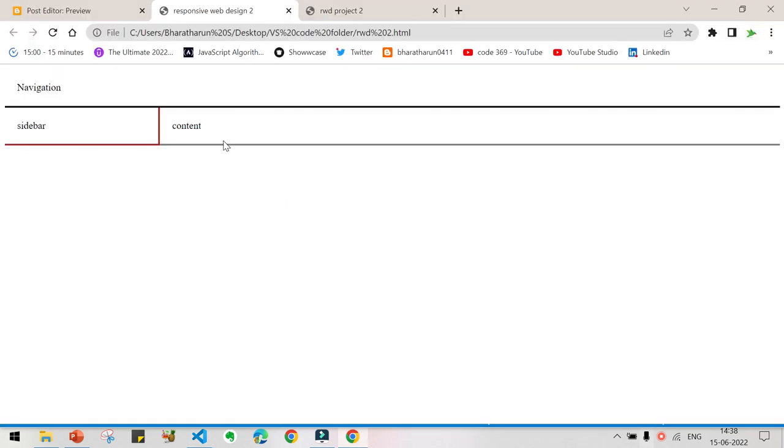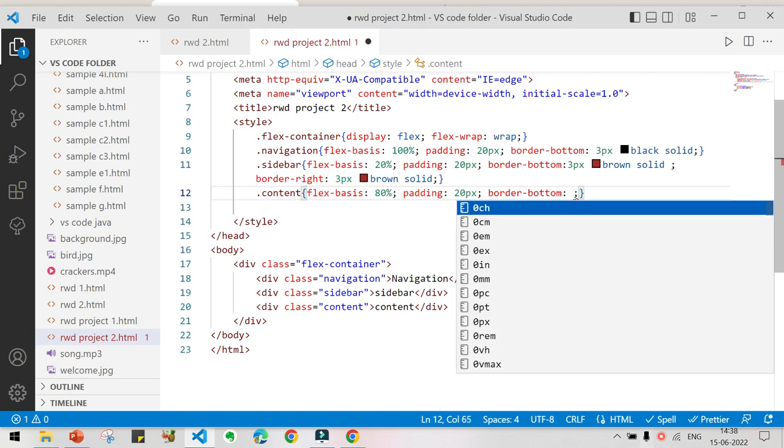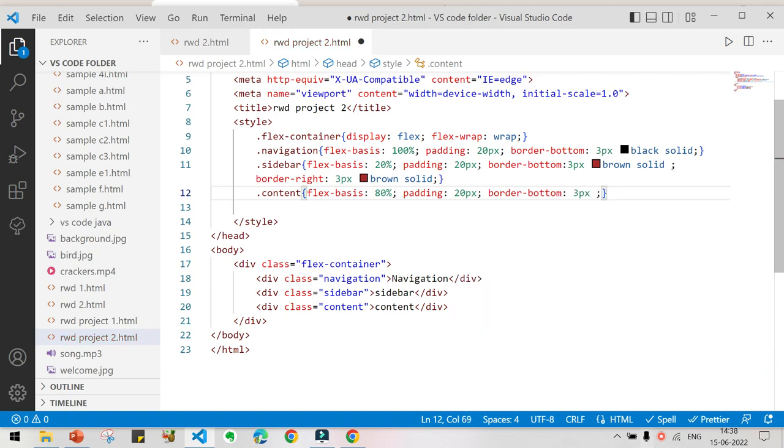Next thing is we are going to give style for this. It is having a bottom border only, it is not having any other border. So let us give border-bottom as 3 pixel as the width, solid as the style, and also color as gray.